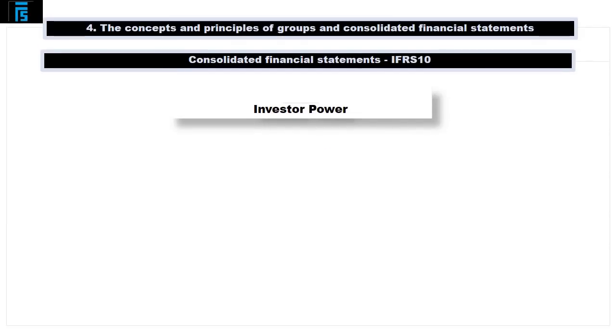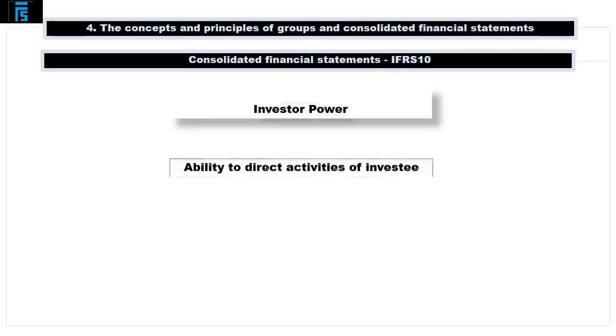The first criterion relates to power. An investor has power when it has existing rights that give it the current ability to direct the relevant activities of the investee. IFRS 10 defines relevant activities as those activities of the investee that significantly affect the investee's returns.